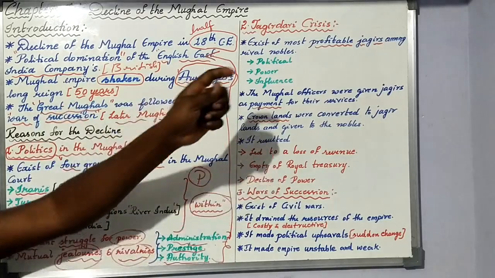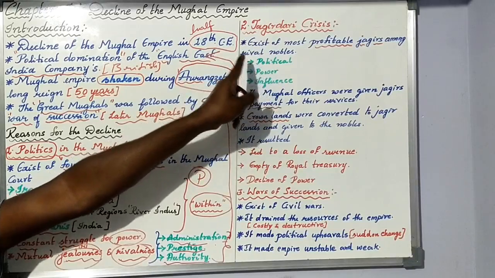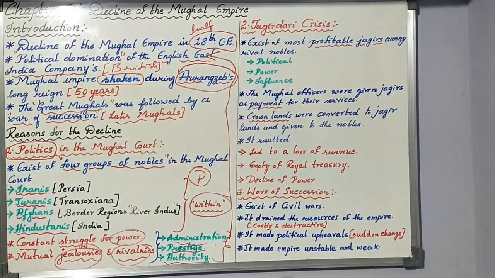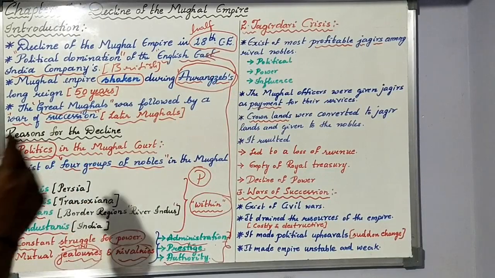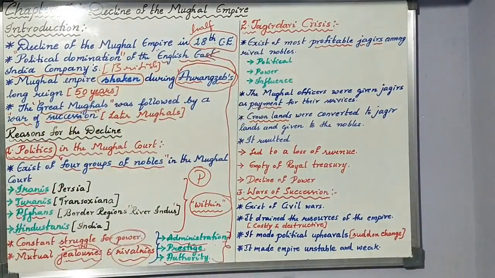Jagirdari crisis, if you see here, is the existence of the most profitable jagirs among the rival nobles. Okay, jagirs or jagirdars, jagirdari is nothing but the landholders. They are given a piece of land and they have to hold it.